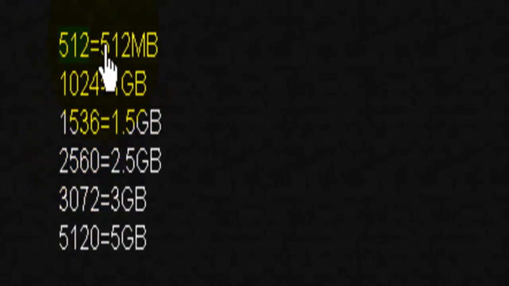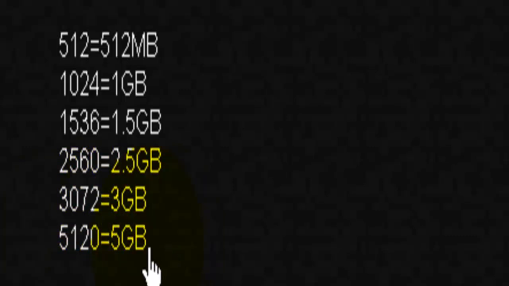512 equals 512 megabytes of RAM. 1024 is 1 gigabyte of RAM. 1536 is 1.5 gigabytes of RAM. 2560 is 2.5 gigabytes of RAM. 3072 is 3 gigabytes of RAM, and 5120 is 5 gigabytes of RAM.